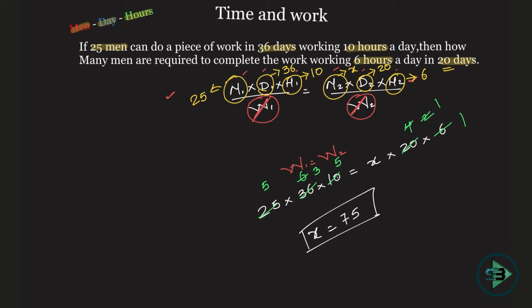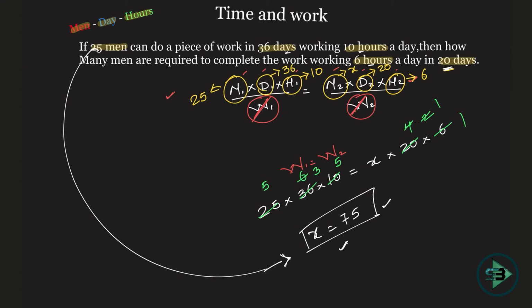75 men. As we said, it needs to be greater than 25 men, and it is greater than 25 men. So 75 men will be required, working 6 hours a day for 20 days, to do a certain piece of work which was done by 25 men in 36 days working 10 hours a day. So for the same work I require 75 men. That's how easy it is.